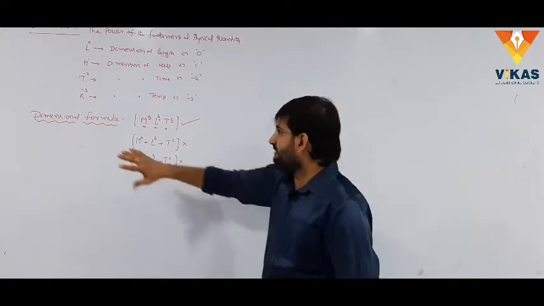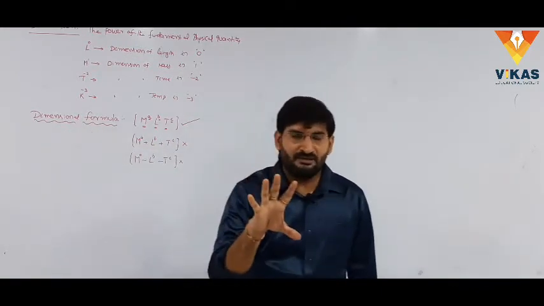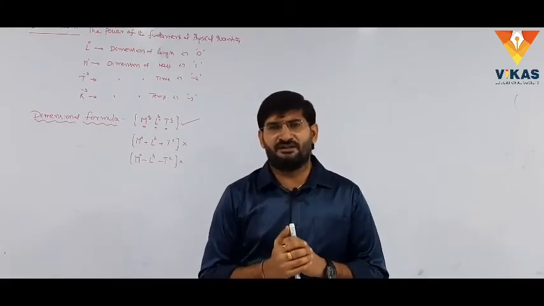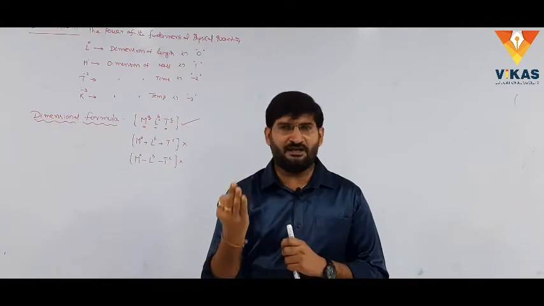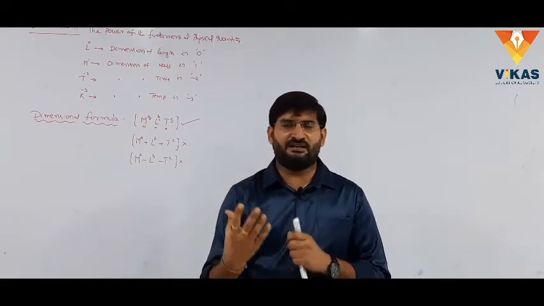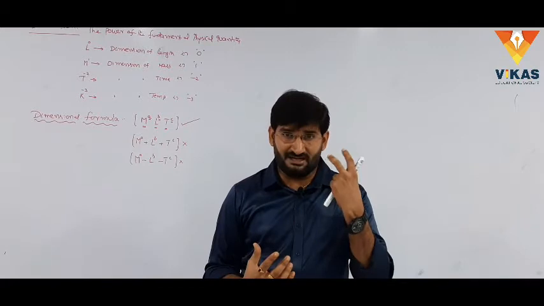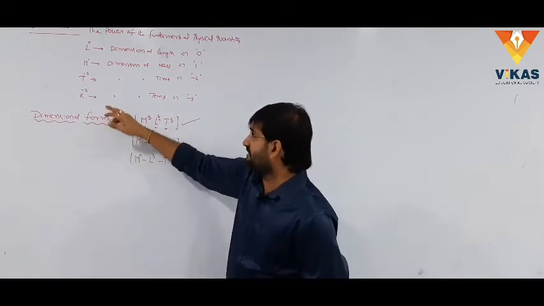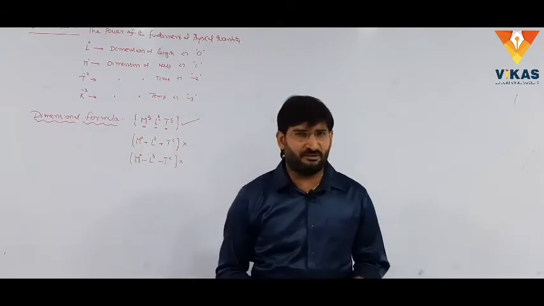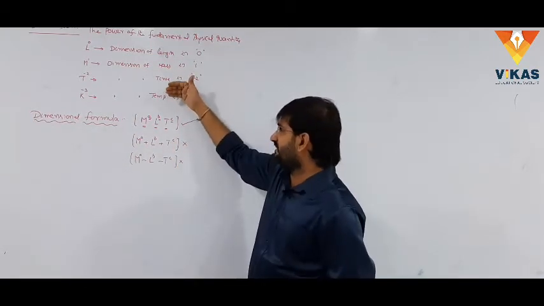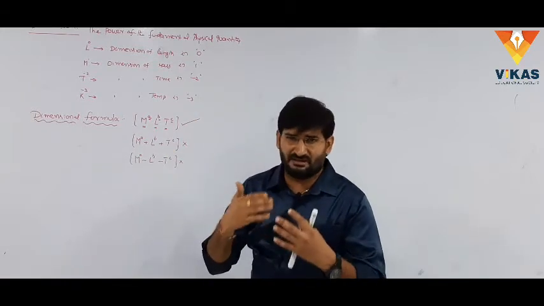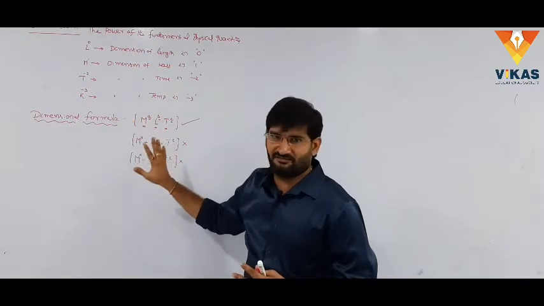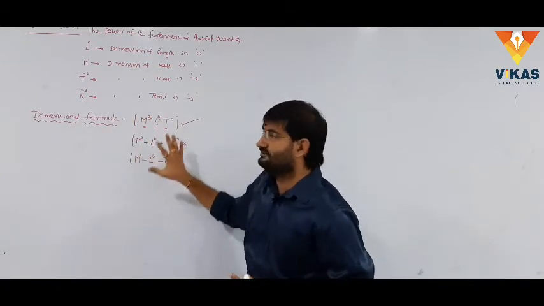Generally, what is meant by dimensional formula? A formula which is constructed with the fundamental physical quantities. What are the fundamental physical quantities? Length, mass, time, quantity of substance, electric current, luminous intensity, and the seventh one is thermodynamic temperature. These all are the fundamental physical quantities. A formula which is constructed with the fundamental physical quantities with corresponding dimensions is called the dimensional formula. Generally, this is the format of the dimensional formula.